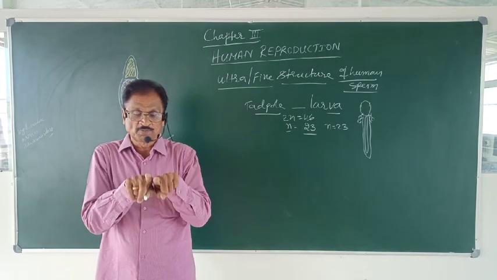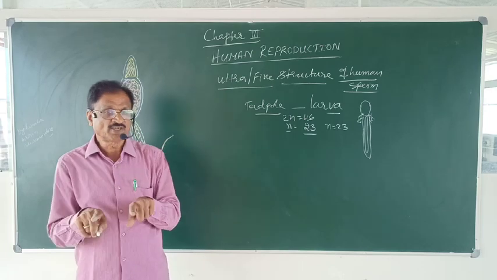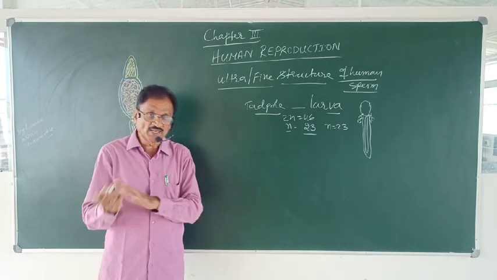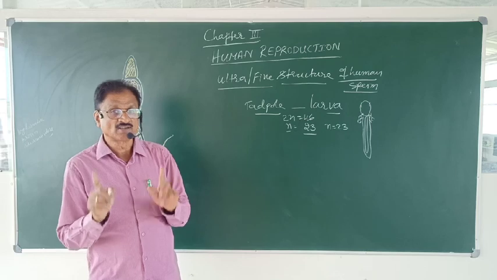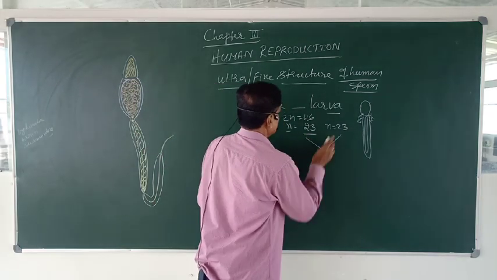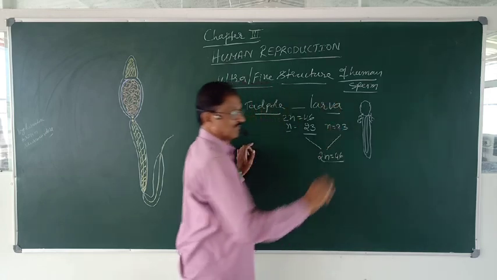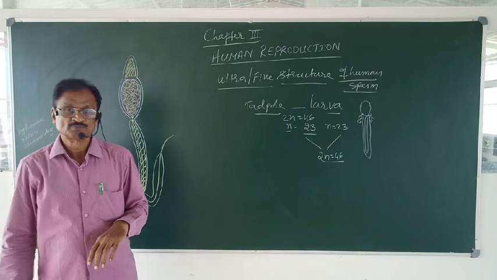Whenever the egg and sperm fuse together, resulting in fertilization, forming a product called zygote, then the cell will become 2n, that is 46 chromosomes.